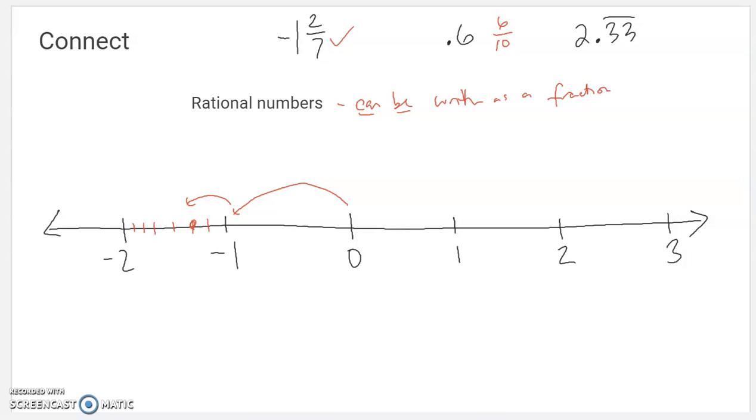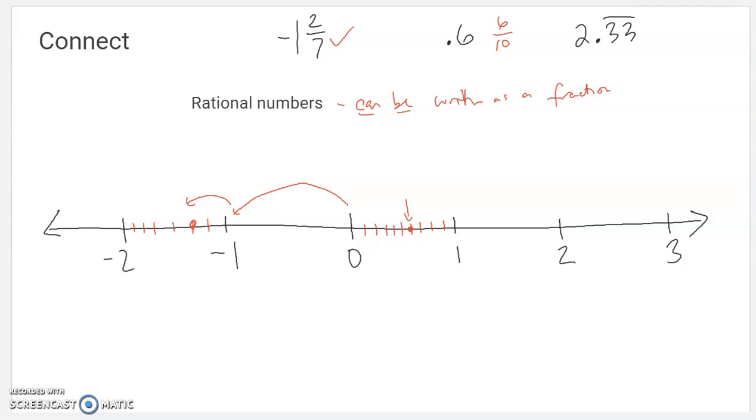Same thing. That's between 0 and 1. And we would partition it into tenths, so 6, 7, 8, 9, 10 should be the next number. And so 6/10 would be 1, 2, 3, 4, 5, 6 right there. Between 0 and 1, a little closer to 1. Here, this was between -1 and -2, a little closer to -1.